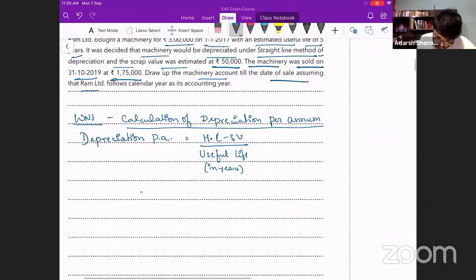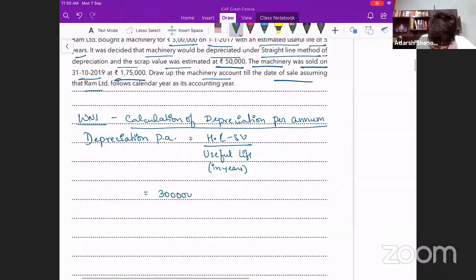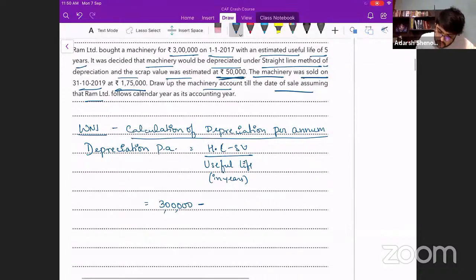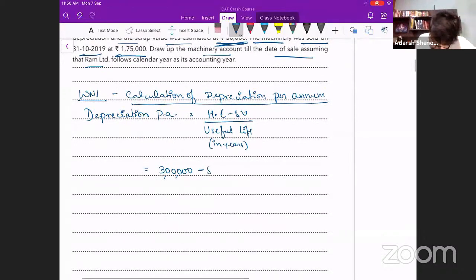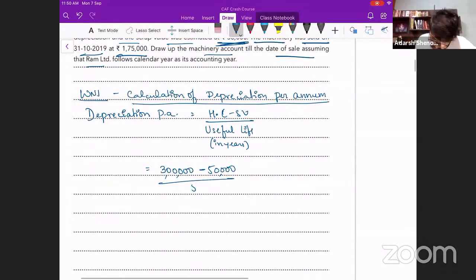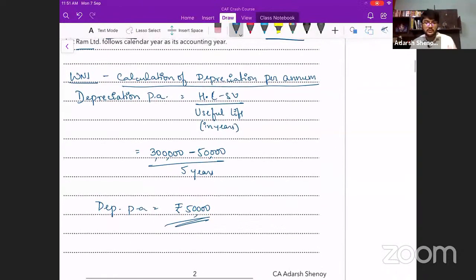Now tell me the numbers over here. What is the historical cost of the asset? 3 lakh is the historical cost of the asset. We bought it for 3 lakh minus scrap value. How much was the estimated scrap value? 50,000 was the estimated scrap value. How much is the useful life of the asset? How many years did they say? Useful life of the asset was estimated at 5 years. So what is the depreciation amount? Annual depreciation is equal to 50,000 rupees. As simple as that.